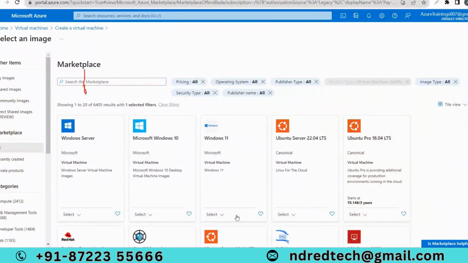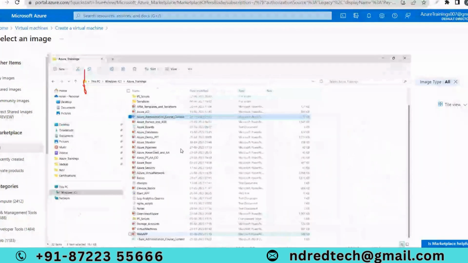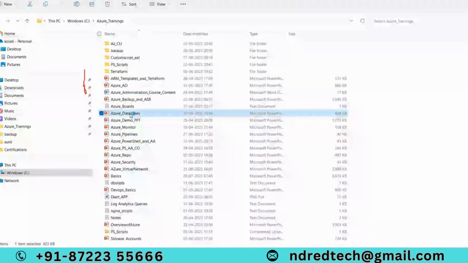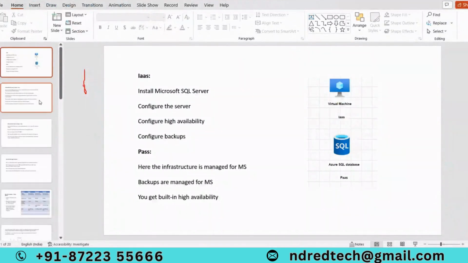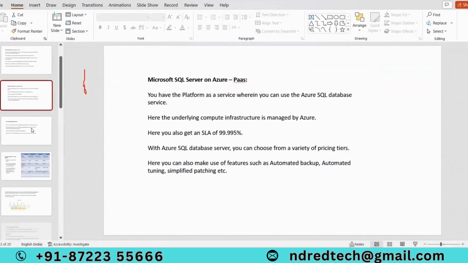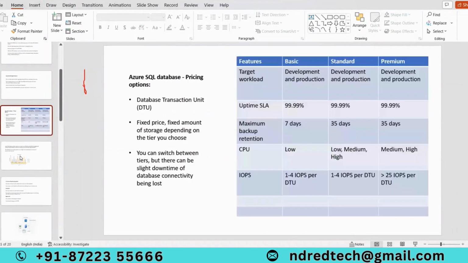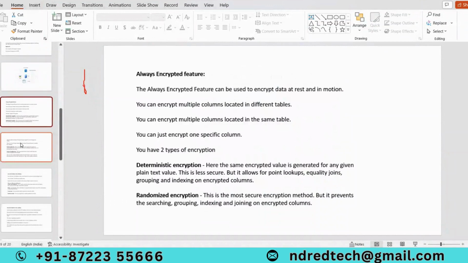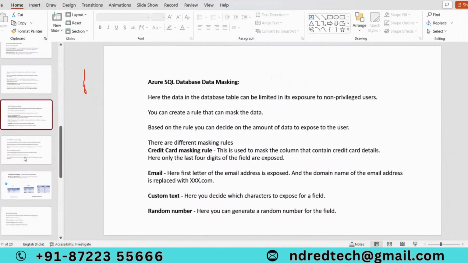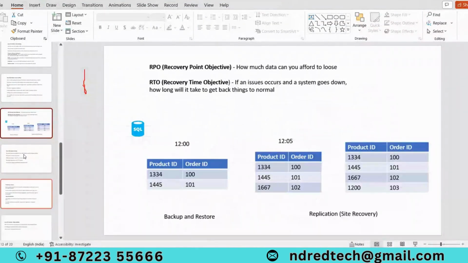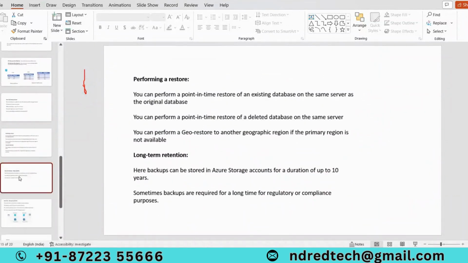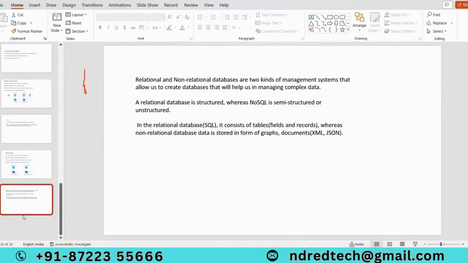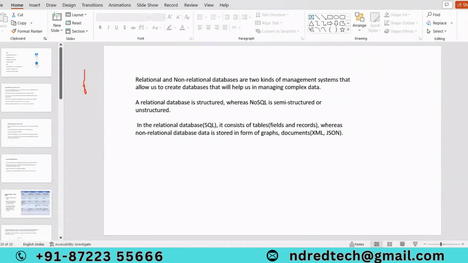But for the concepts related to SQL databases, we will discuss each and every concept. If you go to Azure databases, we will discuss what is IaaS, PaaS, what is managed instance, and what the different tiers are. We have multiple concepts and will cover each one. We'll discuss different security features, then backups, then high availability concepts in SQL. We'll discuss all these concepts related to SQL databases.